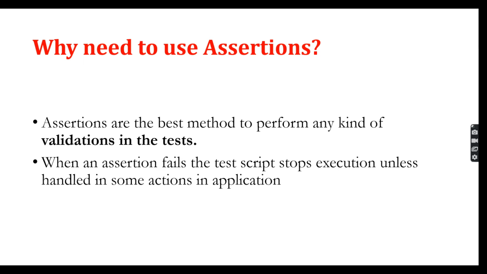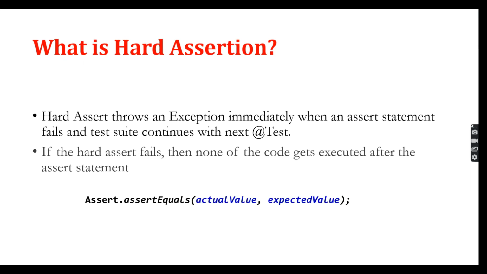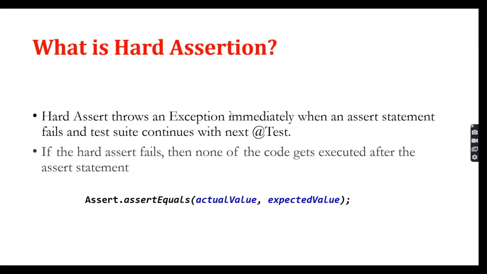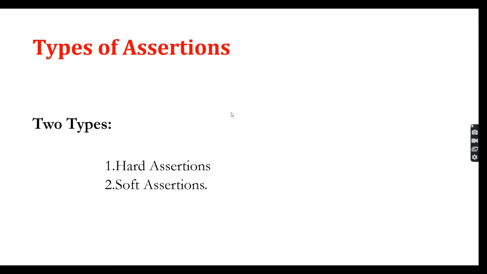If you put an assertion and the assertion is not satisfied, the test case is going to be terminated. Based on that failure report, you can easily identify where the case failed. So here we are going to discuss the types of assertion: hard assertion and soft assertion. Before moving to the theoretical part, I'm going to explain it in a practical manner, so you will understand what hard assertion is, what soft assertion is, and why we are using assertion.